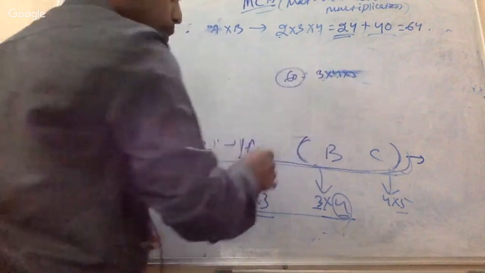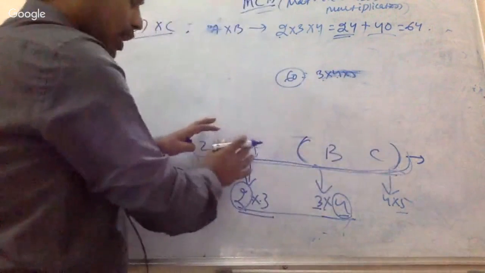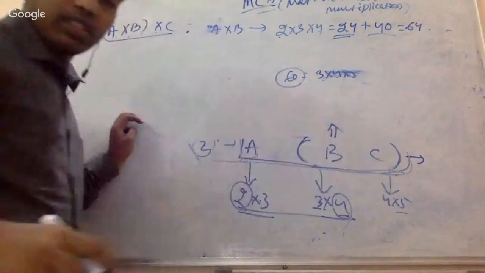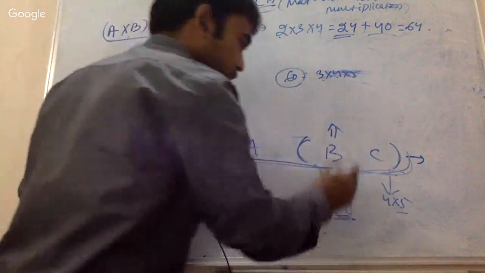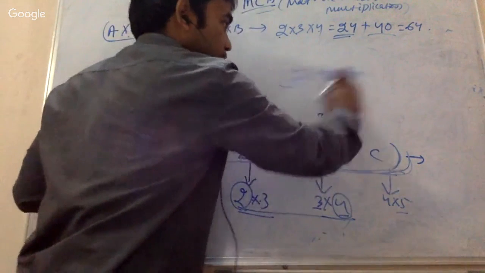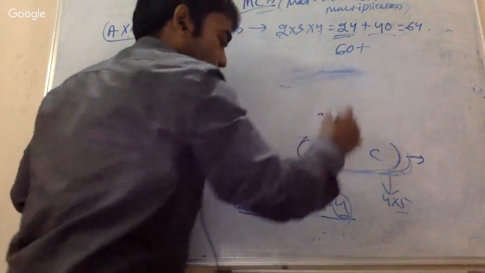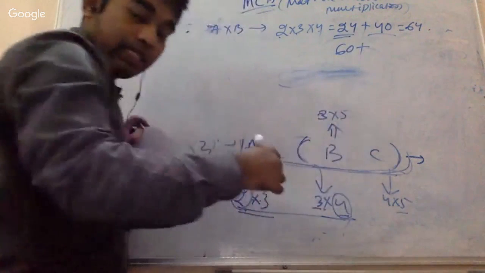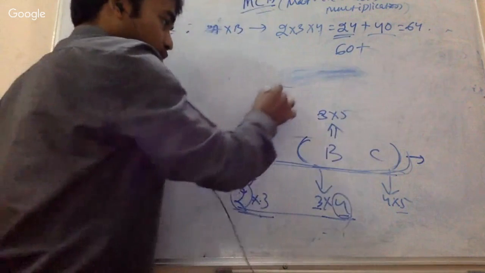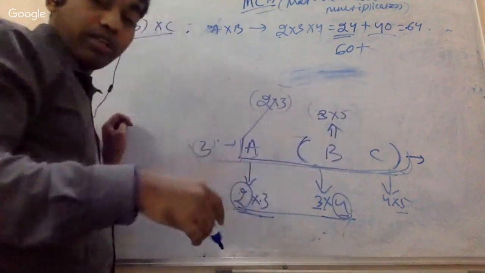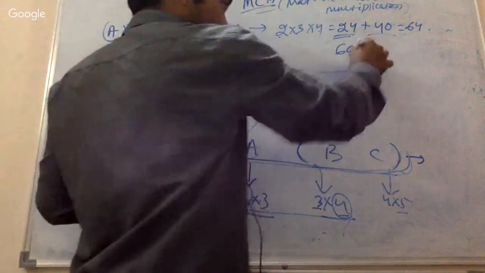So 3 cross 4 cross 5 equals 60. This is the number of operations for this particular thing. But what is the dimension of the output matrix of this one? This is very important. It is going to be 3 cross 5, and this other one is 2 cross 3. So now I am going to multiply a 2 cross 3 matrix with a 3 cross 5 matrix.